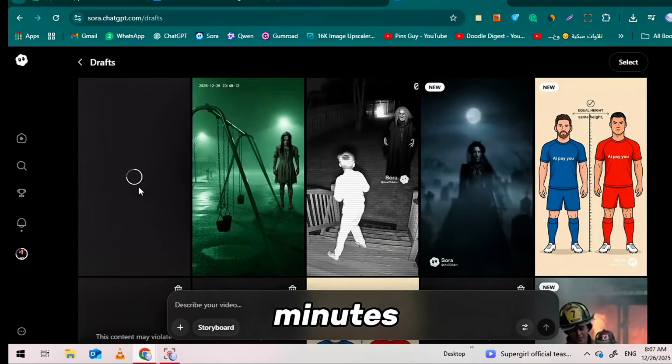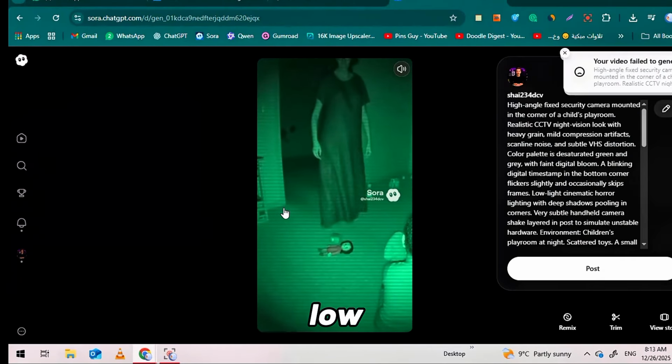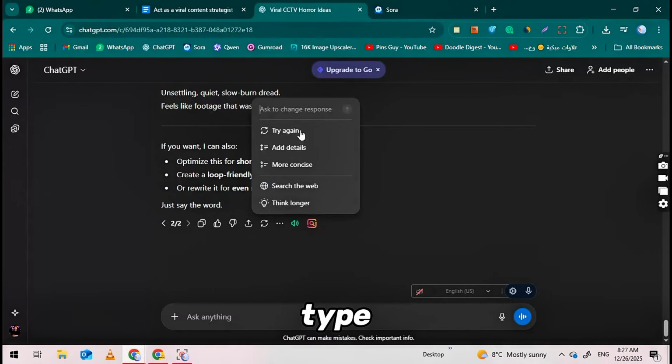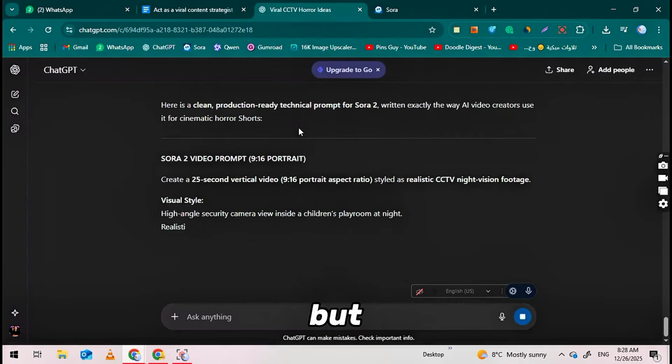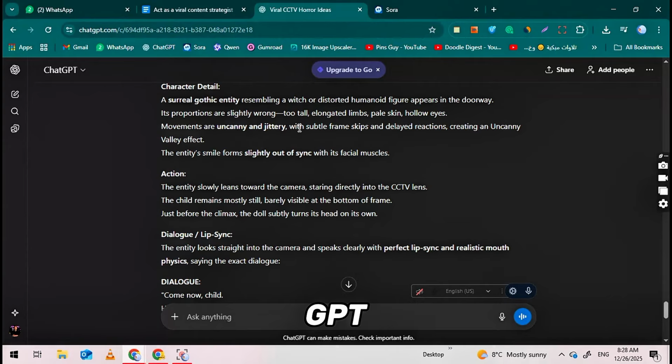Let's take a look. Okay, as you can see, this first video isn't very good. The quality is low, and it doesn't match our vision. This is completely normal. To fix it, we need to improve our prompt. Go back to ChatGPT, and in the same chat, simply type, "Regenerate the image prompt, but make it more detailed and cinematic." Click Enter, and ChatGPT will give you a new, improved prompt.